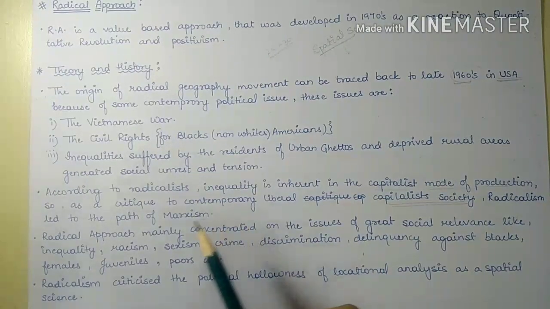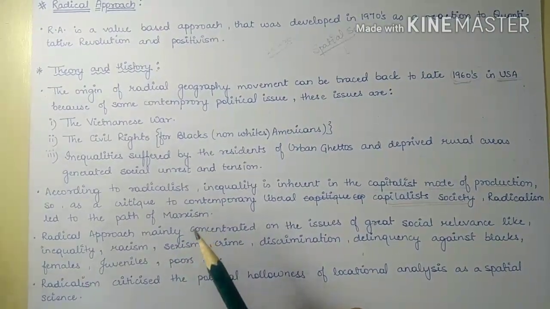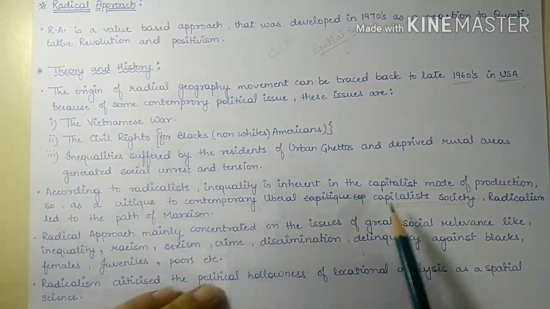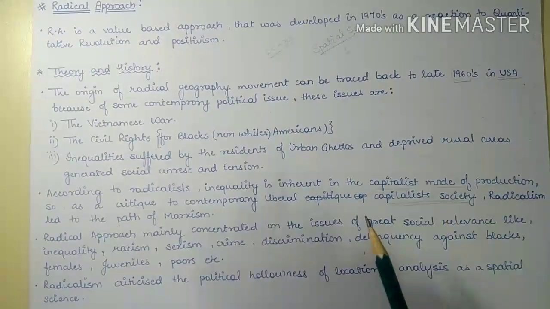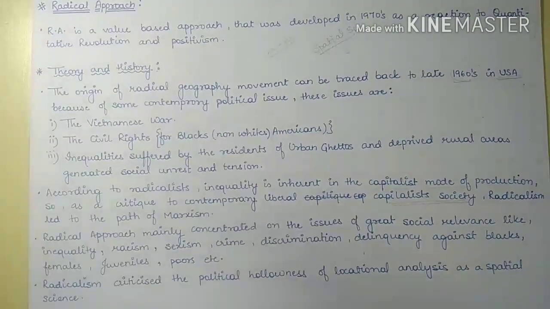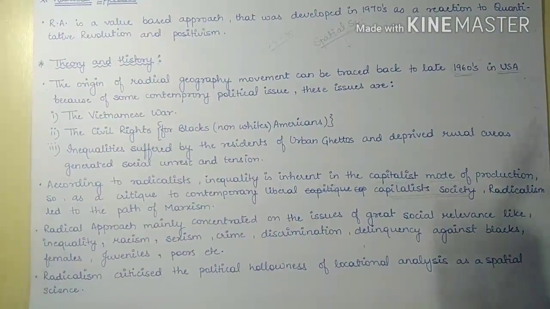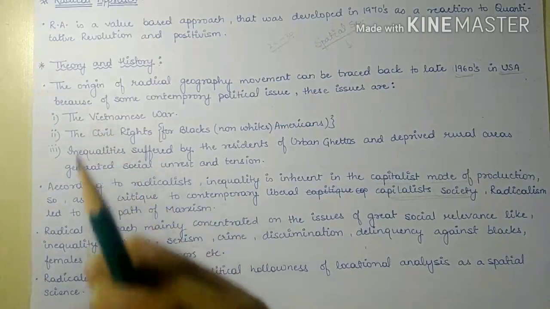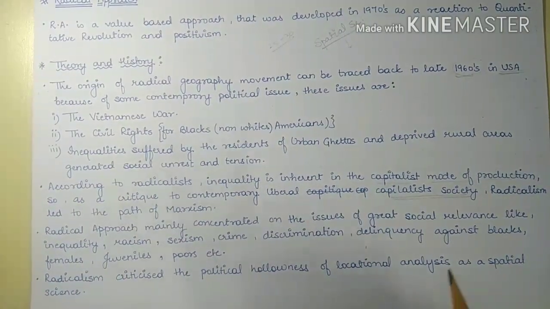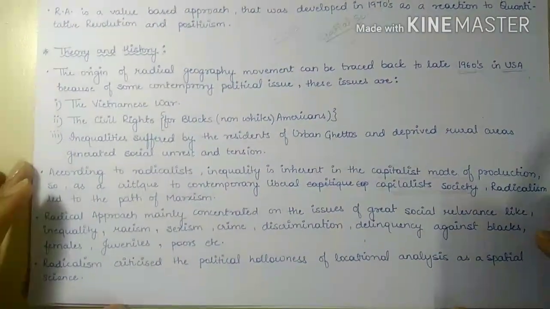They started as a critique of capitalist society, but later on they followed the path of Marxism, and this whole approach became a communist approach or a Marxist approach.